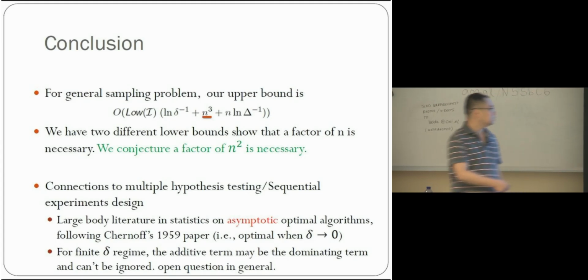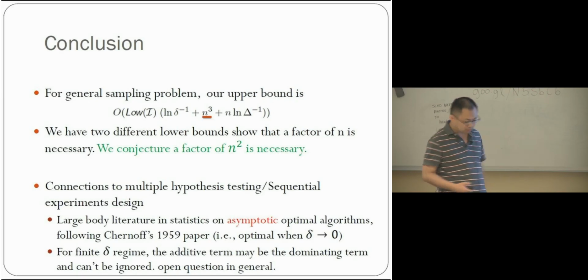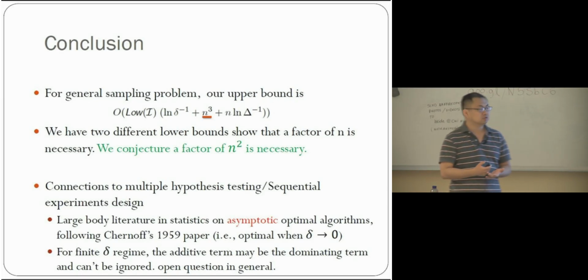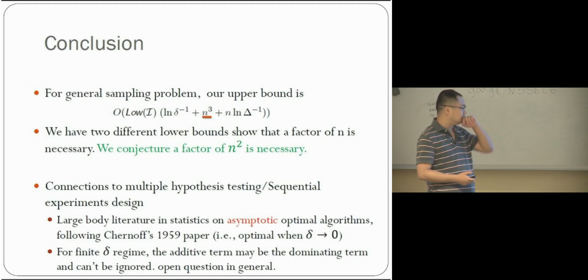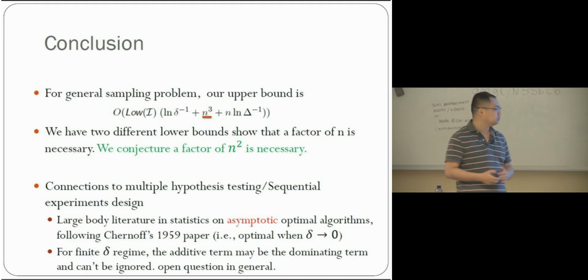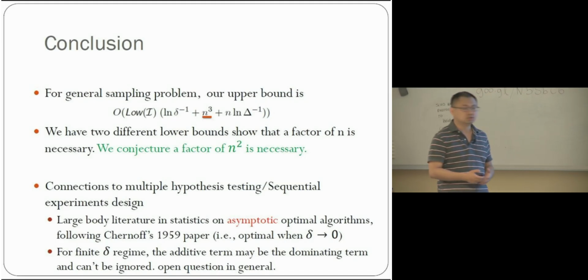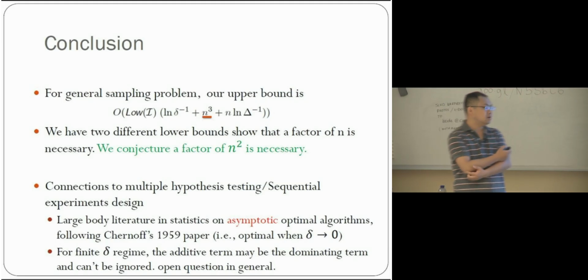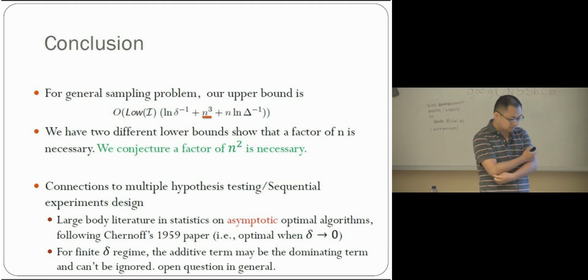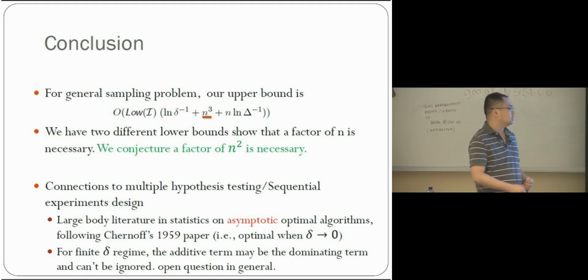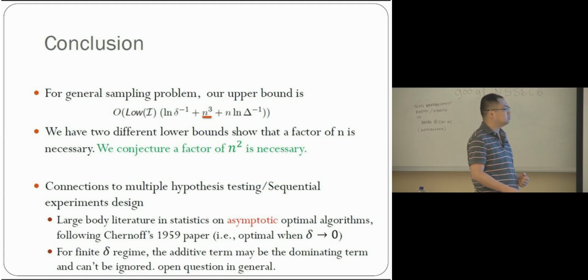In general, this line of work has a close connection to multiple hypothesis testing and sequential experimental design, a large body of literature that follows Chernoff's classical paper. Many of these papers give you asymptotically optimal algorithms, where asymptotically optimal means it is optimal when delta goes to zero.